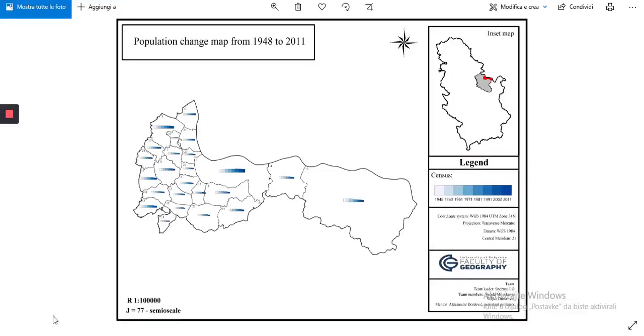Then we have a map of population area and population density comparison, and this map shows a comparison of values for population area and population density for the census year of 2011. This map consists of 3 layers also: municipality border, settlement border, and a thematic layer with cartogram diagrams in the form of rows generated with SuperMap iDesktop 10i software.